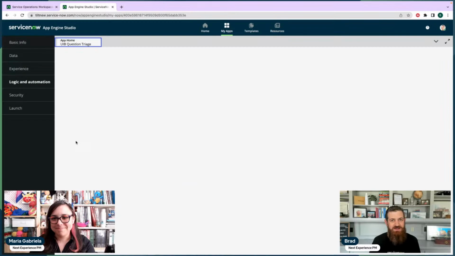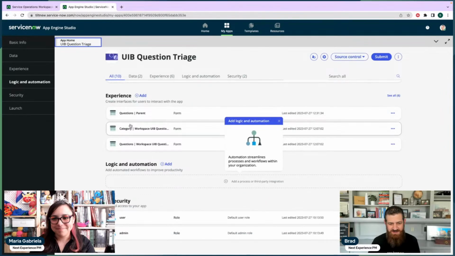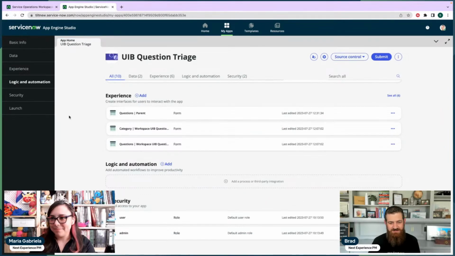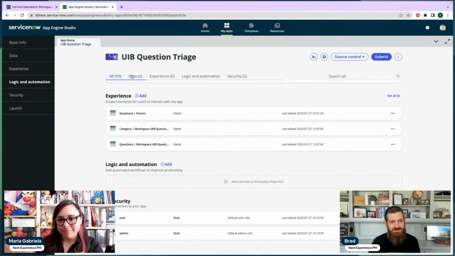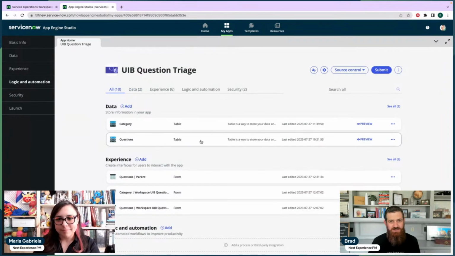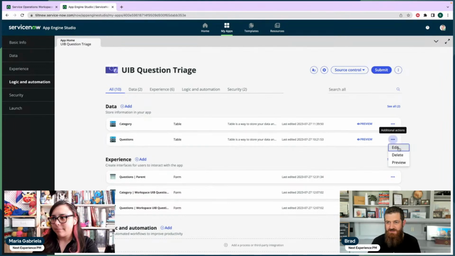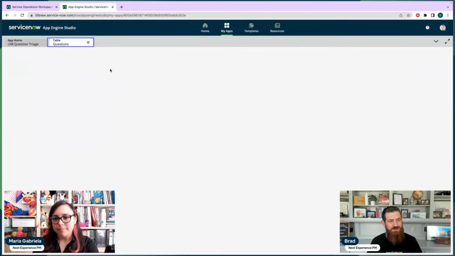So let's look at the question data model here. We've got a couple of tables, the question table and the category table. We're going to categorize all the questions. Let's look at this table real quick so we know what the data model looks like before we open up UI Builder.